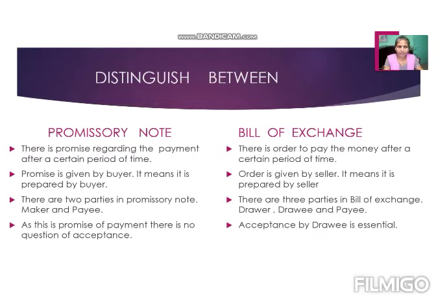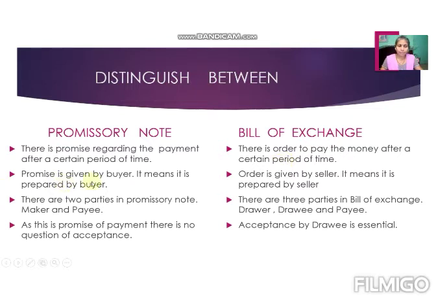Promissory note, as the name suggests, is a promise. Here, the promise is given by one party to the other. Now, who will give the promise? Naturally, the buyer. So there is a promise regarding the payment of the bill after a certain period of time. That is known as a promissory note. In a bill of exchange there is an order to pay the money. So this is the basic difference between these two documents. In a promissory note, a promise is given, and in a bill of exchange, an order is given.